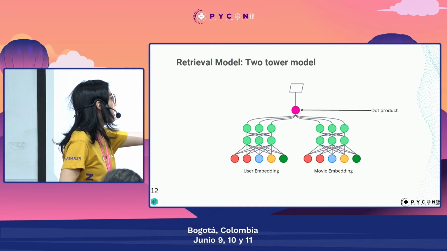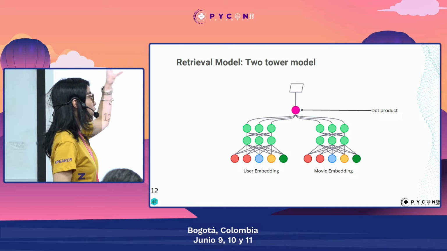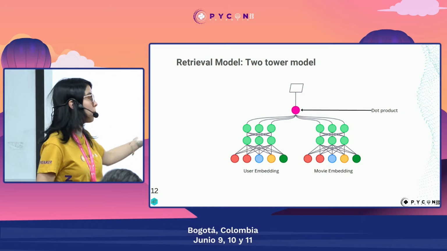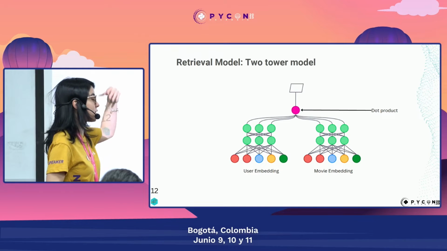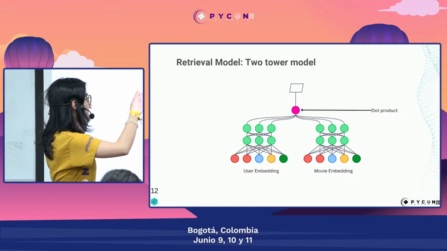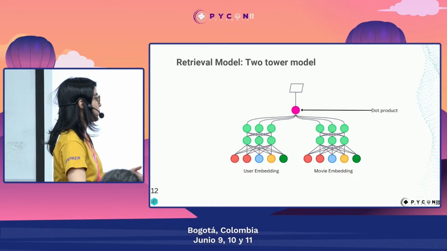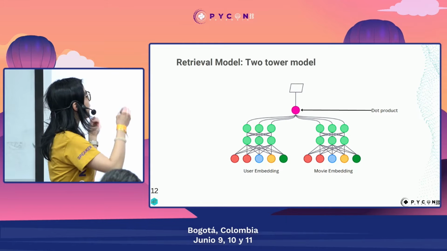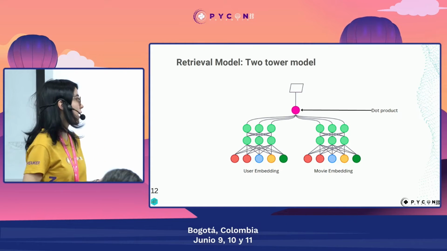Then we use movie features and generate the movie embeddings. Then we perform a dot product between these two embeddings, and we want to maximize this dot product in order to make the user embeddings converge to the space of the movie embeddings. So user embeddings should be as close as possible to the relevant items.